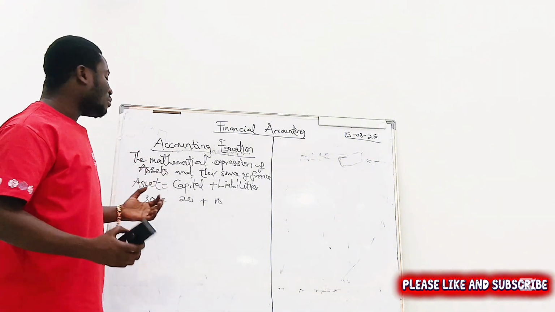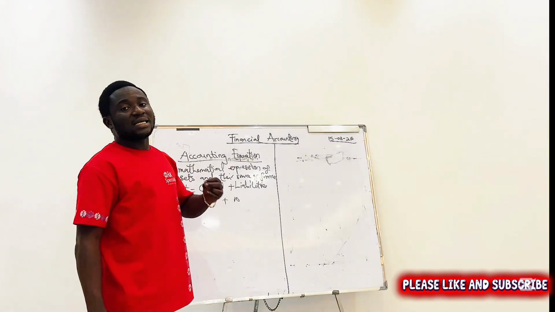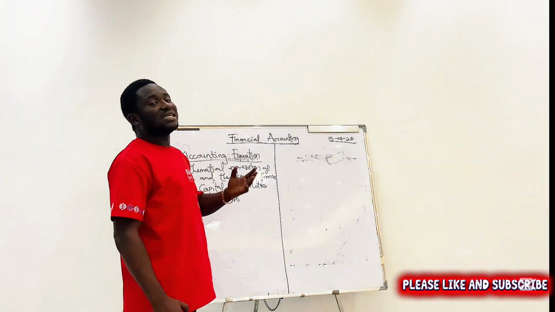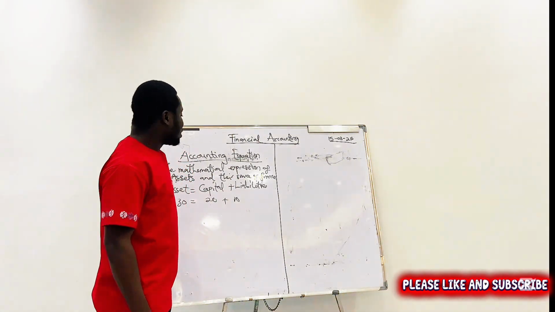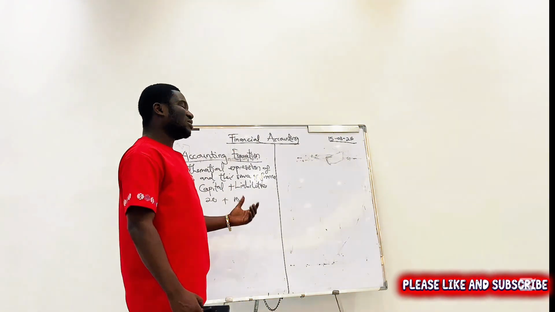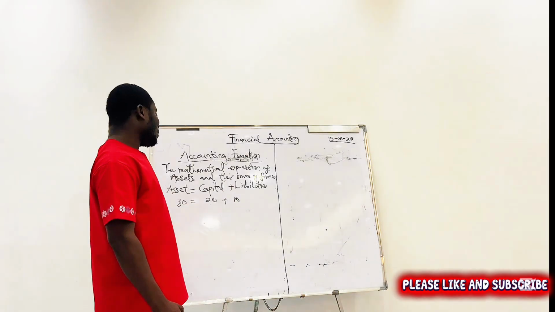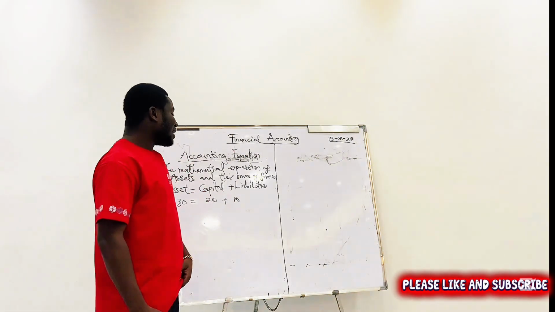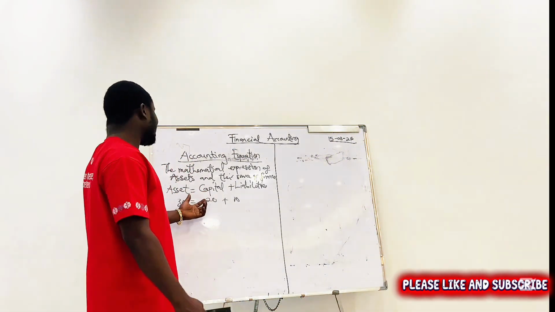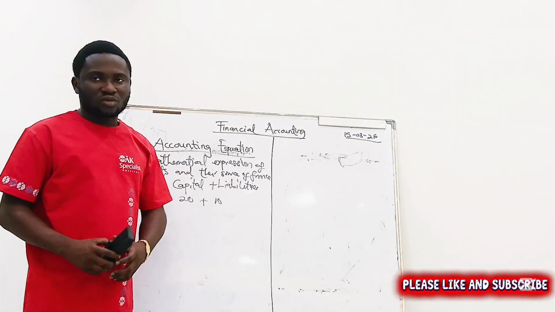Or for example, I'm selling an asset worth 30 cedis, and after selling the asset worth 30 cedis, I realized that I took a mortgage, or let me not say 30, 30,000. I took some loan of about 10,000. Then it means that after paying off the loan, the rest that is left is my capital. So this is the accounting equation, right?